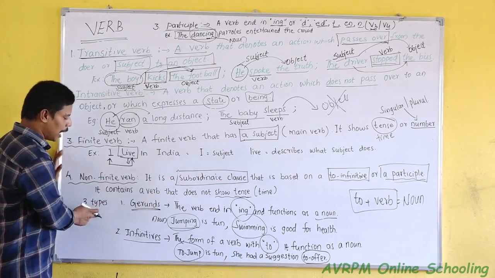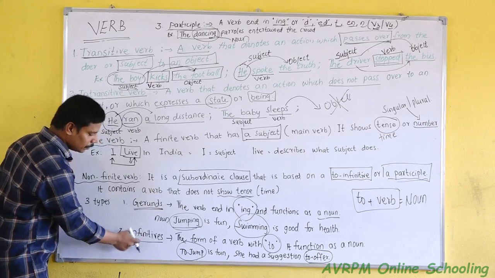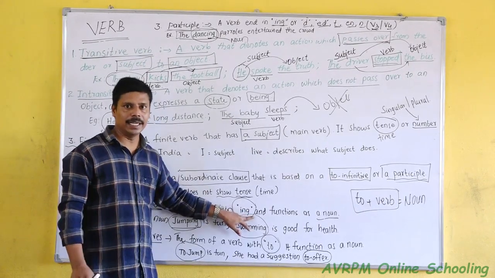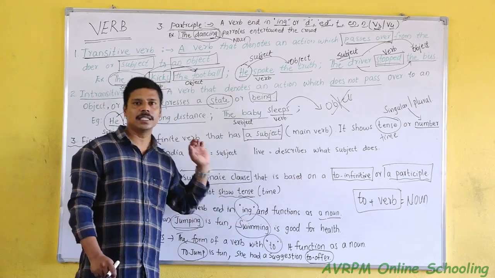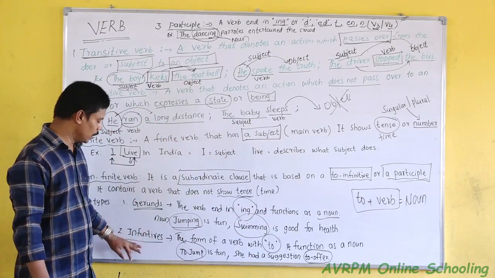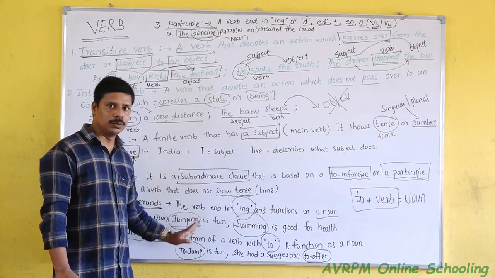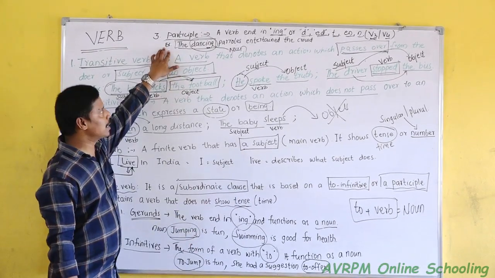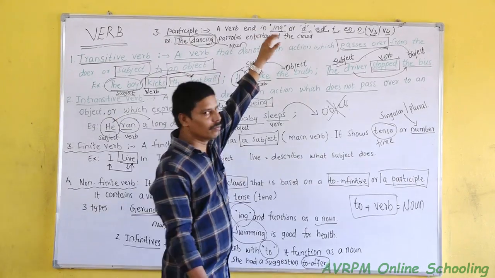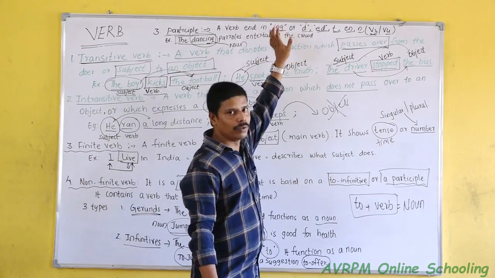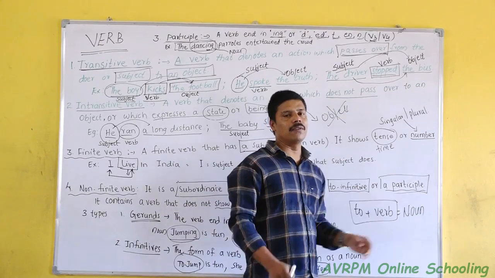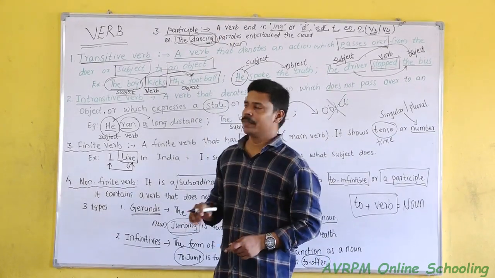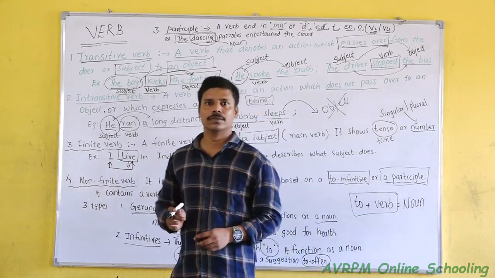Non-finite verbs are of three types: gerund form, infinitive and participle. Gerund is a verb ending in ing and functioning as a noun. Infinitive is to plus verb. Participle is the verb ending in ing form, that is V4, and V3. These are the main parts of the verb.